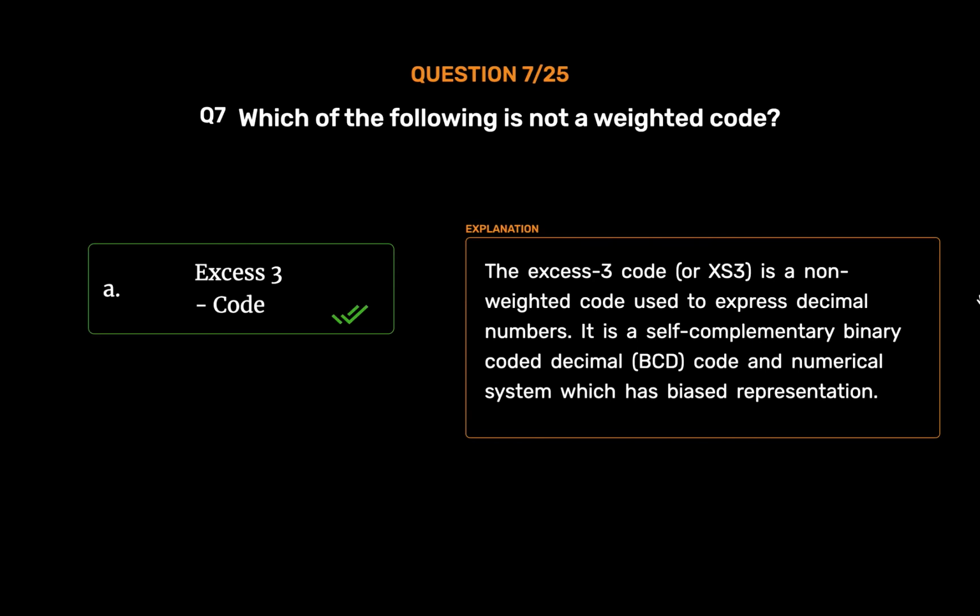XS3 code. The XS3 code, or excess-3, is a non-weighted code used to express decimal numbers. It is a self-complementary binary coded decimal, BCD, code and numerical system which has biased representation.